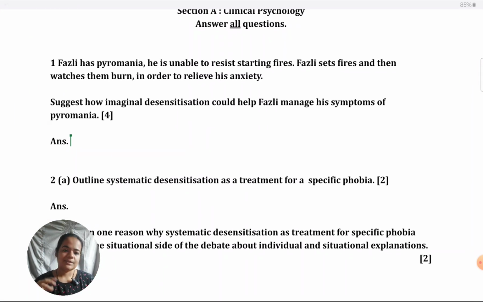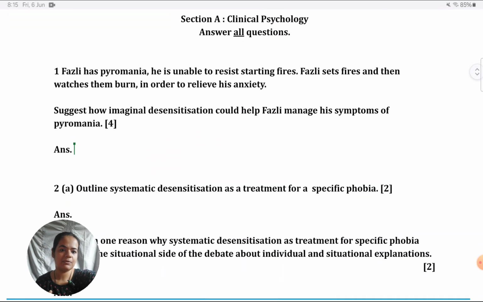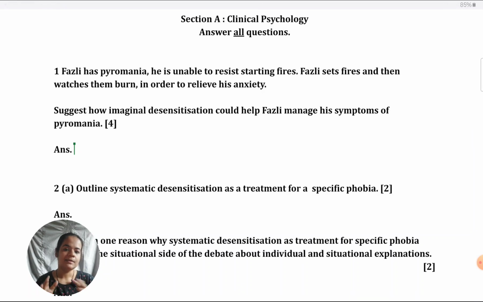Lots of students ask me about how to allocate their time when it comes to solving paper 3. You have to answer for two options. Most of you must have taken clinical psychology, it's the most popular choice. Along with this, you must have taken one more option. Even if you've taken two different options altogether, one option is worth 30 marks.